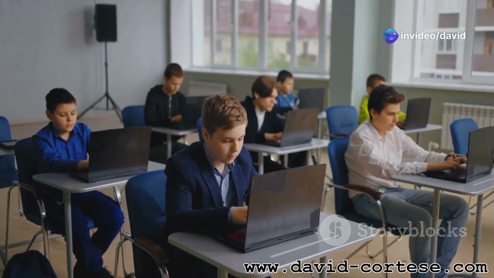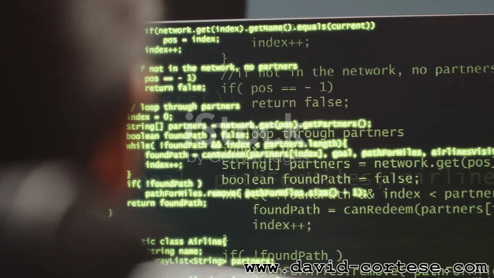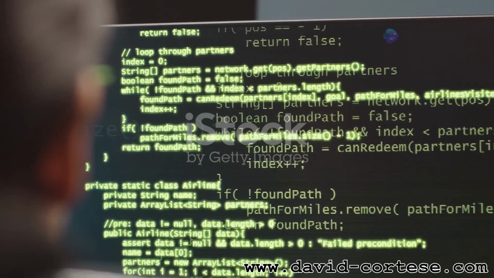Learning C has many benefits for aspiring programmers. C is a fundamental language. Many other languages are based on C. Understanding C will make it easier to learn other programming languages.